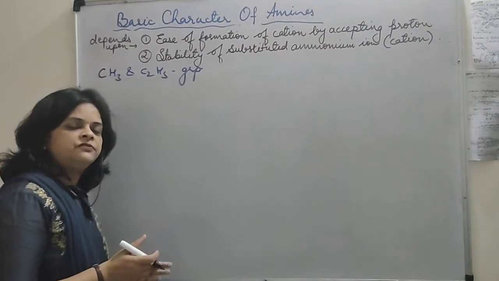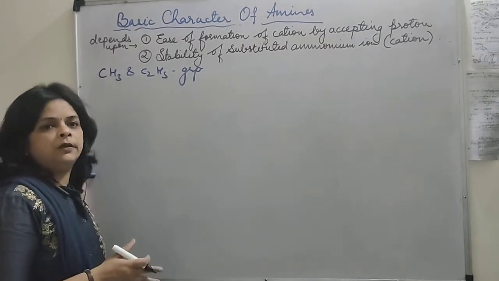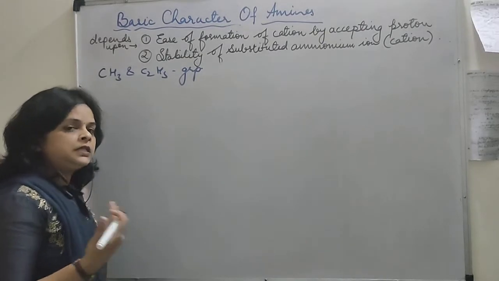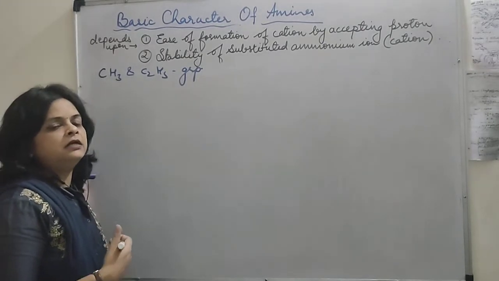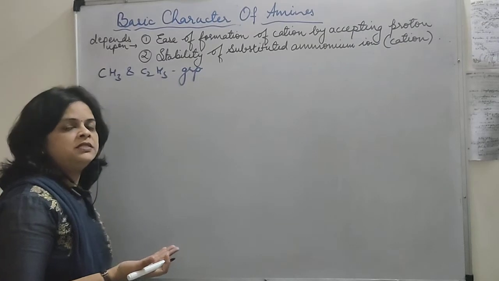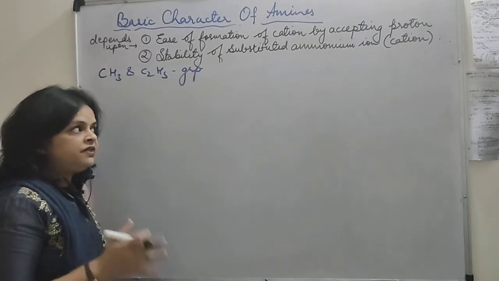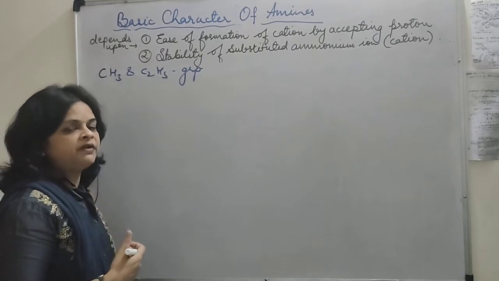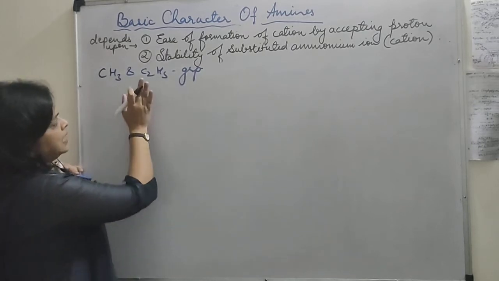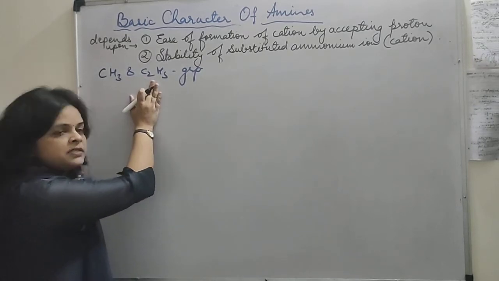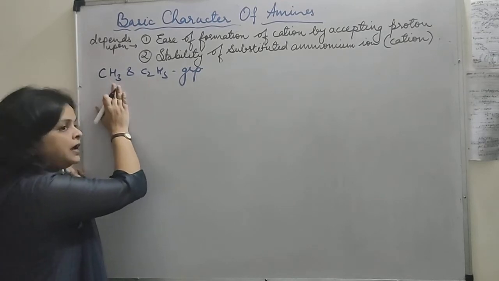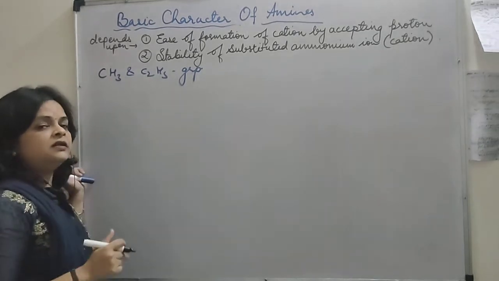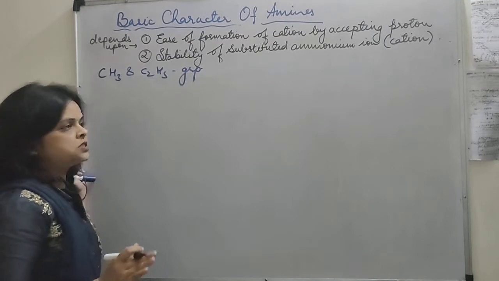In the gaseous phase we saw that the tertiary amines were more basic, and in the aqueous phase we had seen that the primary amines were more basic. But when we are talking about the combined effect, then we see that in the case of ethyl substituted amines or methyl substituted amines, the secondary amines are the most basic.